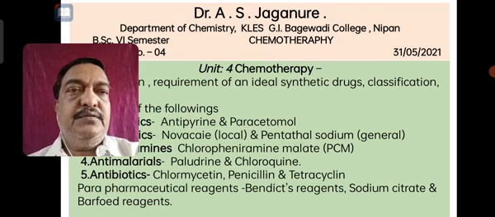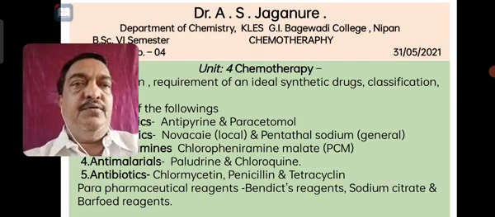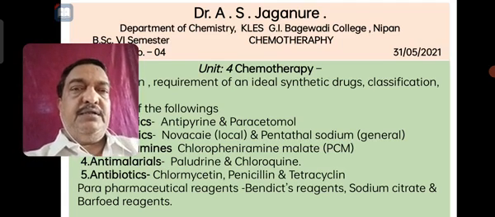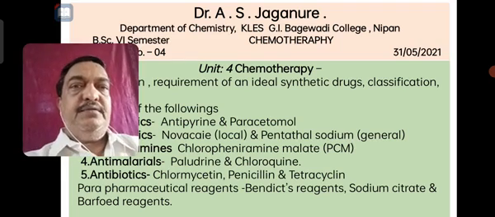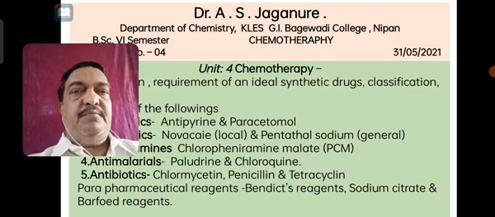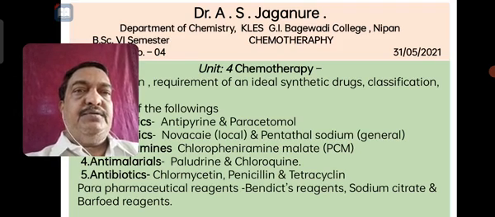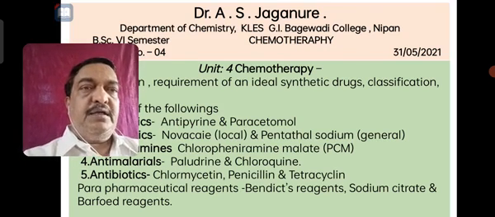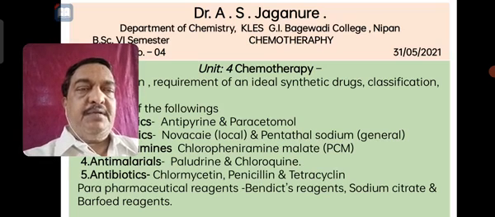Now the topic you already know, chemotherapy. This consists of definition, ideal drug definition, classification, and some of the important synthesis and applications of these. A chemotherapeutic agent or drug is a chemical substance used to cure diseases caused either by microorganisms or by some other reason to the human body.